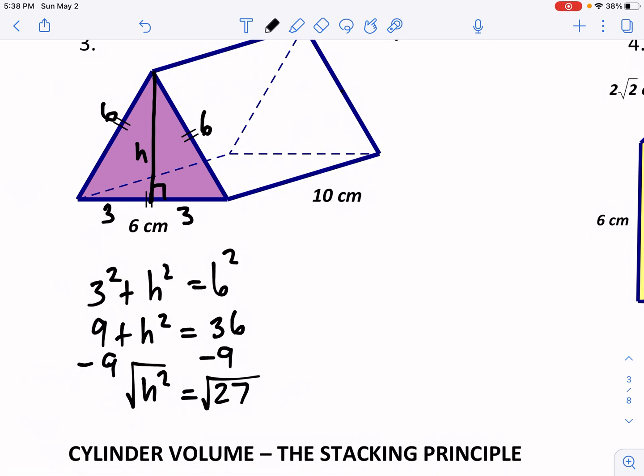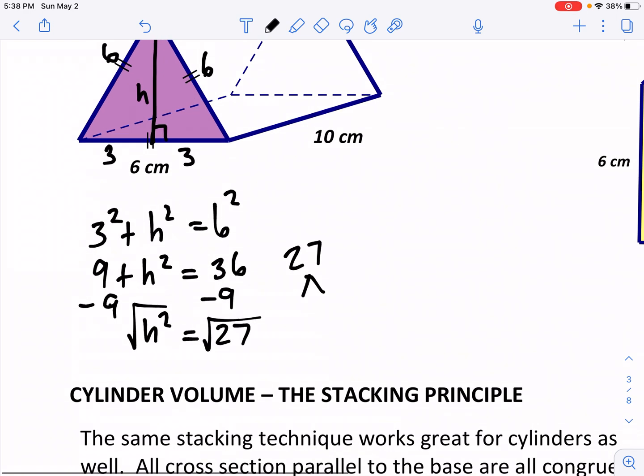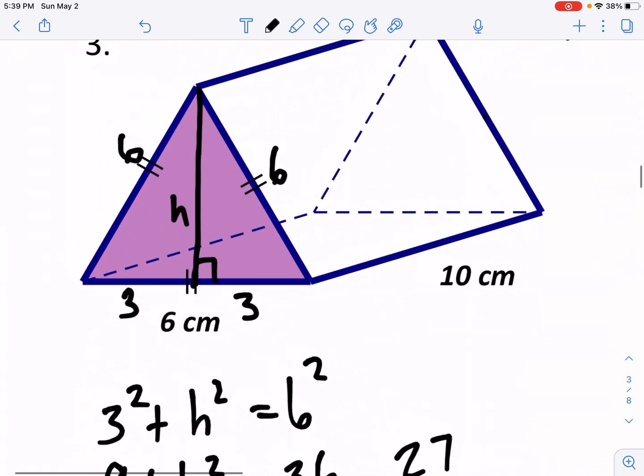Now, 27 we can try and break apart to see what we would get. What goes into 27? Well, 3 and 9, right? And then 3's done. We can break apart 9 into 3 and 3. So we have 1 double, 1 single. So h would be 3 square root of 3, correct? We could have played off the idea of special right triangles to get to the same answer, but since we're just kind of familiar with that. So the height is 3 square root of 3.